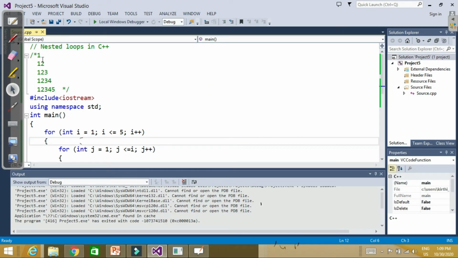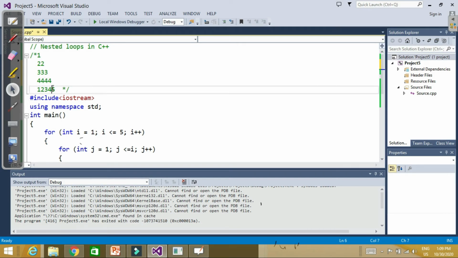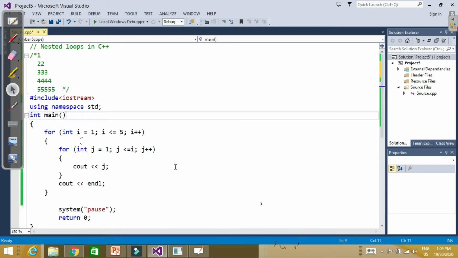Now let's say for example what I want is 1, 2 2, 3 3 3, 4 4 4 4 and then 5 5 5 5 5. Now which value remains the same for every row? Row is for I. So which value remains the same for every row? That is I. Once I is 1, until the inner loop exits, I will be 1. Once I is 2, until the inner loop exits, I will be 2. So instead of J, we should print I.